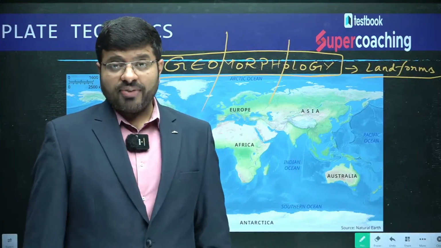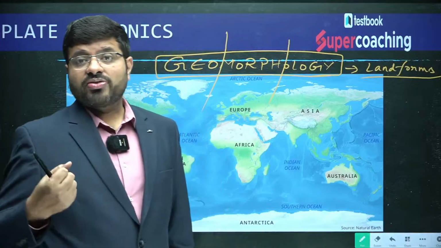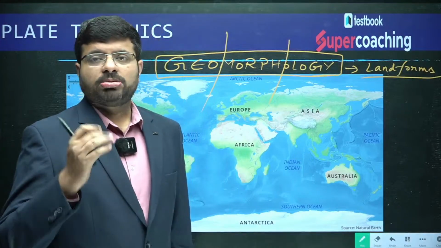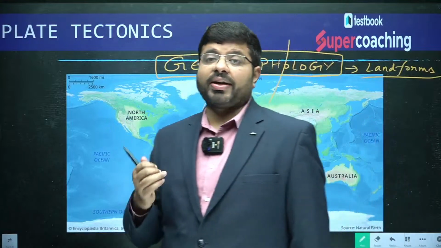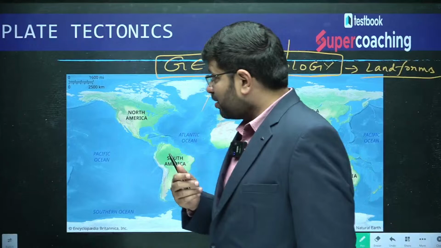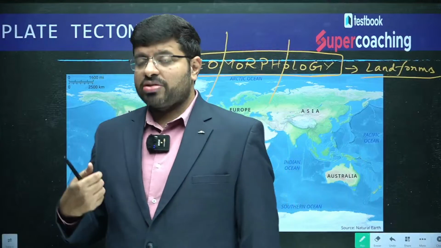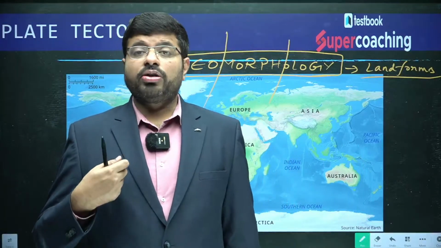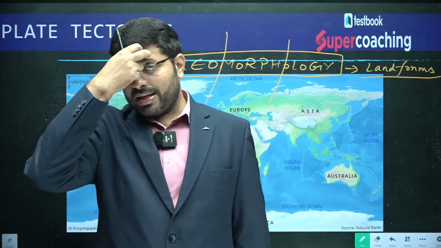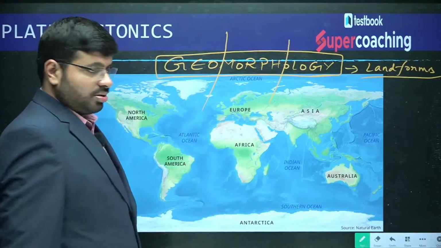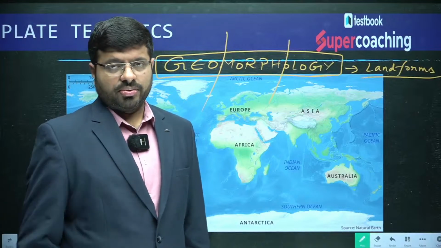When the idea of continental drift was provided, it was more or less right that yes, continents were drifted, but why? There is no concrete answer from the continental drift theory, which was provided by Alfred Wegener. Then, with more knowledge and sophisticated technology, during the World War, the idea developed. The theory said that the whole world was together once and later got drifted, and they gave some evidences to show it is right.